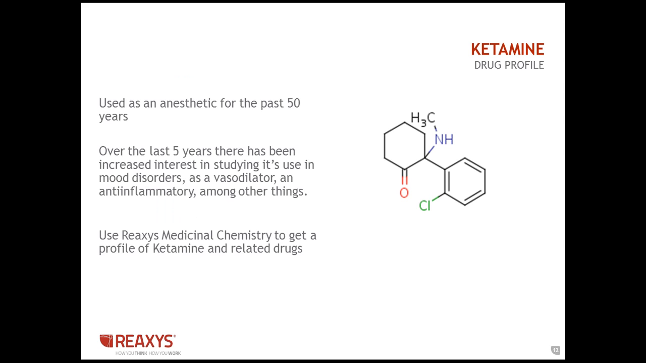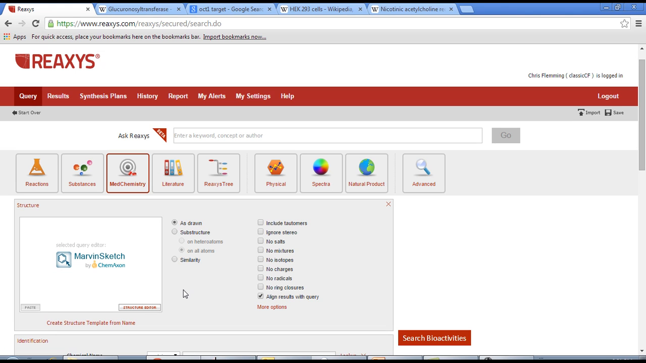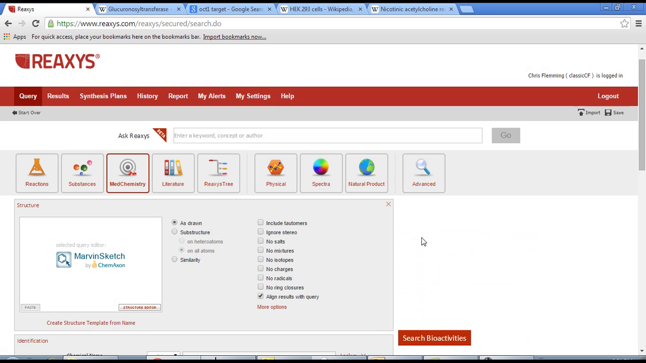Our first example looks at a drug called ketamine. Ketamine's been used as an anesthetic for the past 50 years. Over the past 5 years, there's been some increased interest in studying its use in mood disorders, as a vasodilator and an anti-inflammatory. Let's use Reaxys Medicinal Chemistry to get a profile of ketamine and its related drugs. Here's the interface for the combined databases. I'll begin by selecting the bioactivities theme, and then generating the structure for ketamine, and then run the search.